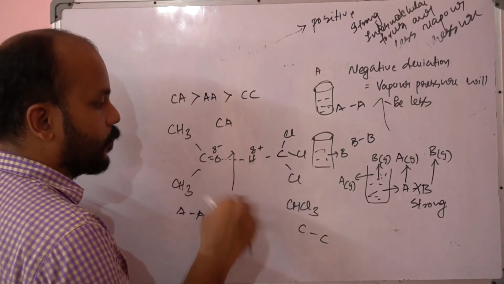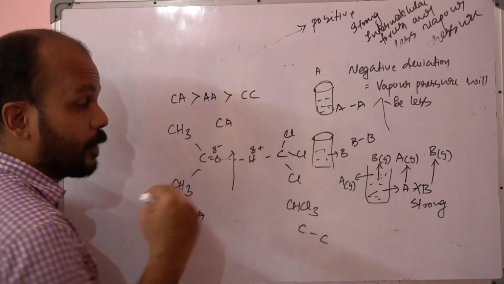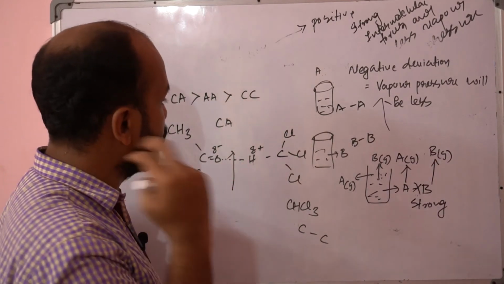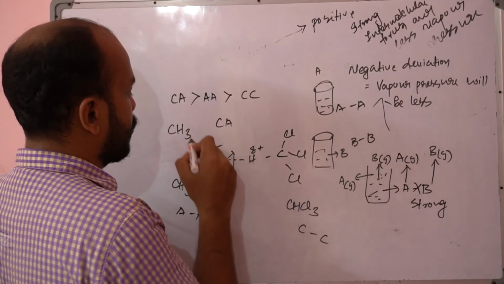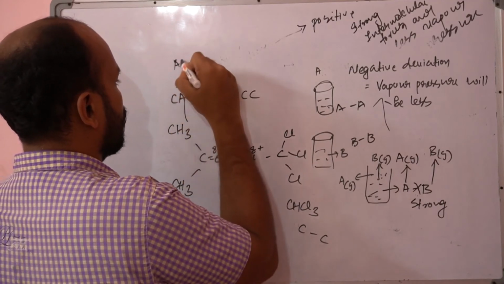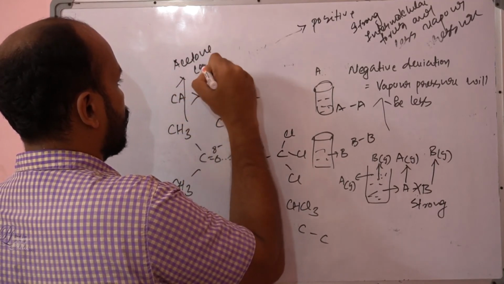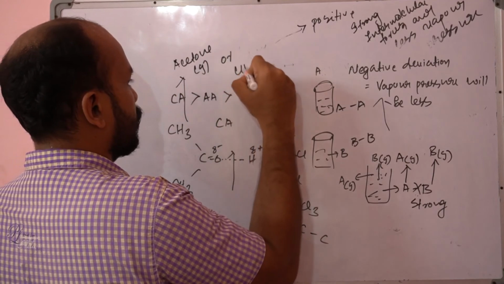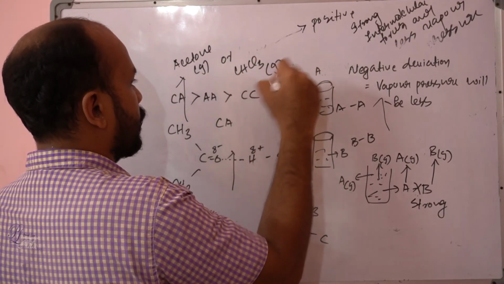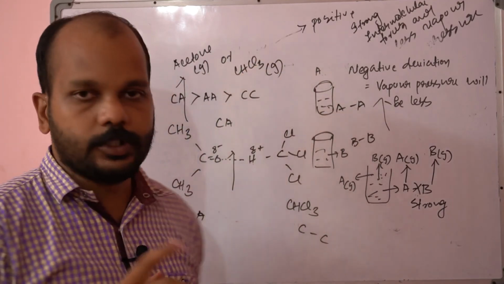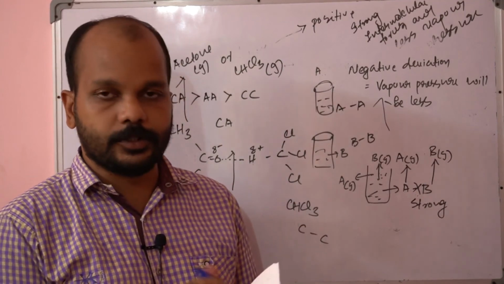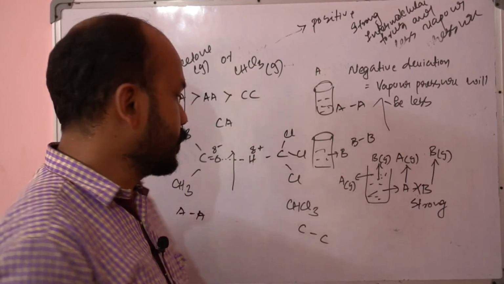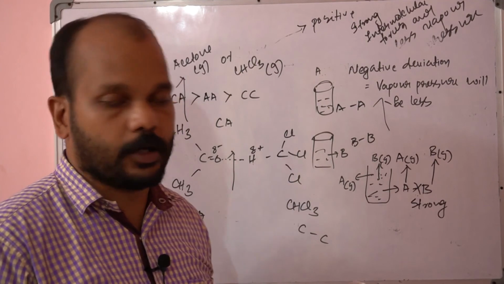Break this hydrogen bond, obviously the vapor pressure will be high. That means you cannot see much of this acetone or chloroform in the vapor state. So you won't see much of chloroform or acetone in the vapor state, because the interaction between both components is stronger.